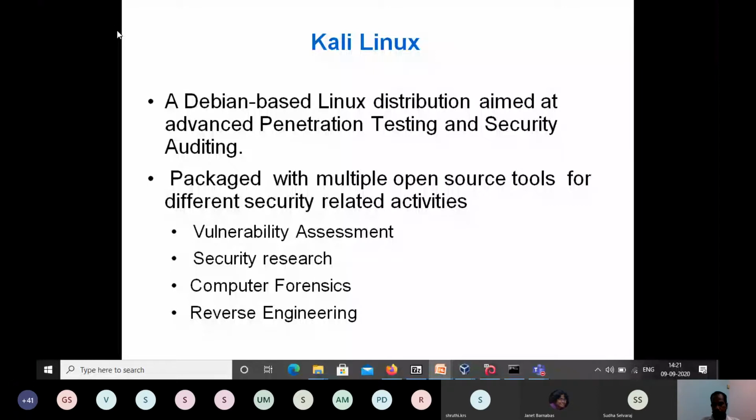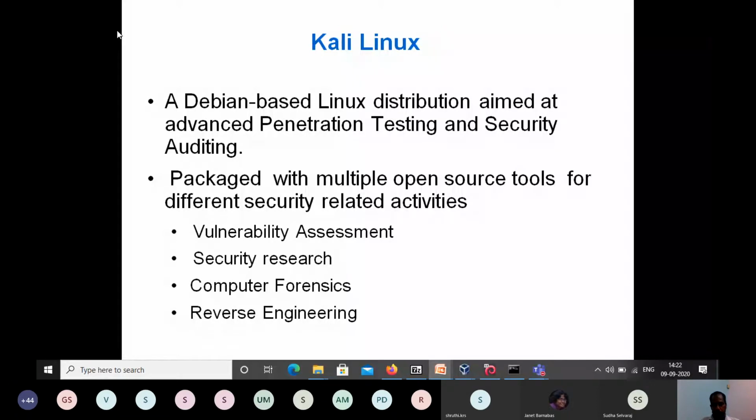Otherwise, you can use it as a normal Linux machine. Whatever commands are available in Linux are also available in Kali Linux. But the advantage is that if you are specific to vulnerability assessment, security research, computer forensics or reverse engineering, these things require a lot of tools which might not come by default with any other operating system like Ubuntu or Red Hat. So if you go for Kali Linux, we get all these tools as a bundle. You can use it as a normal Linux machine, and on top of that, use it for different security analysis purposes.